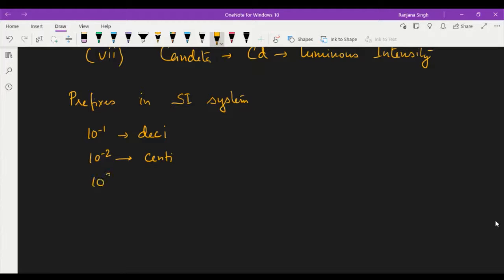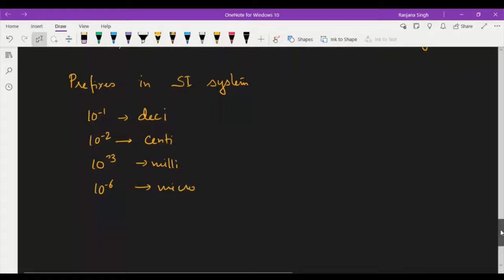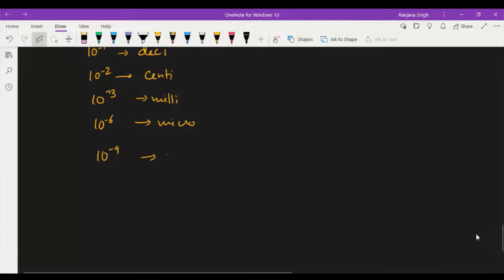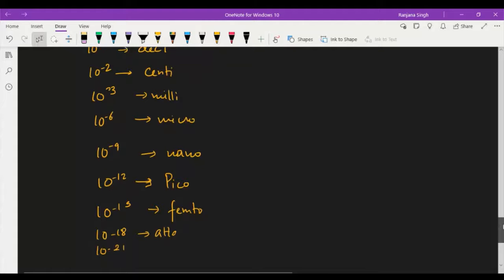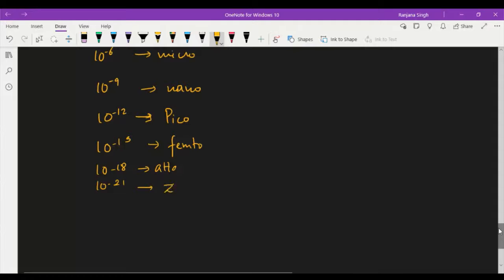Centi, milli, micro, then 10 to power minus 9, it is nano, pico, femto, then 10 to power minus 18, that is atto, then 10 to power minus 21, that is zepto, and 10 to power minus 24 is yocto.